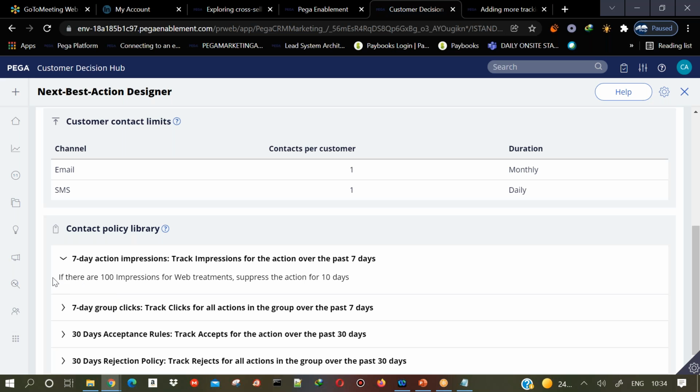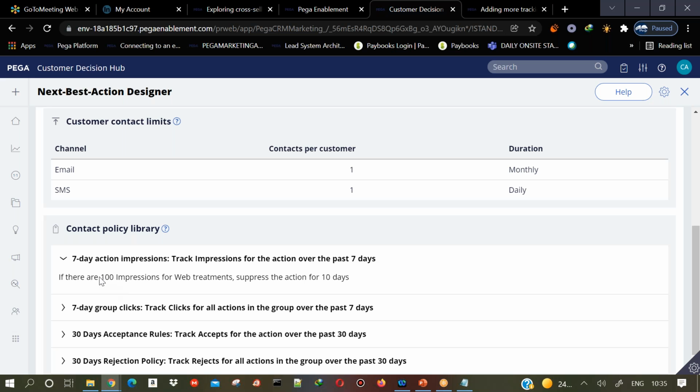You can see the OOTB, there are two already, right? If there are 100 impressions for web treatments, suppress that particular offer for 10 days. That means, let us say one offer is there on the website. That offer, 100 impressions are recorded, no matter if it is 1,000 customers or 10,000 customers or even 10 customers.